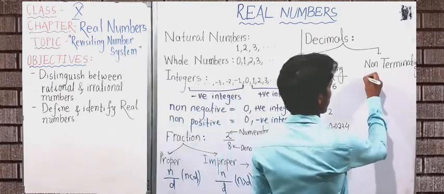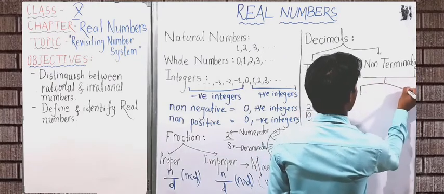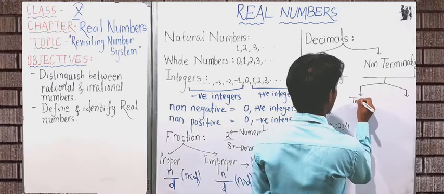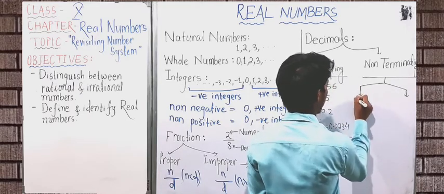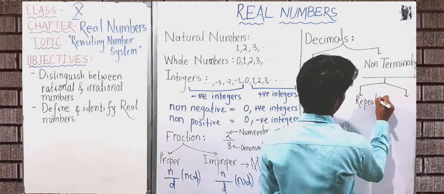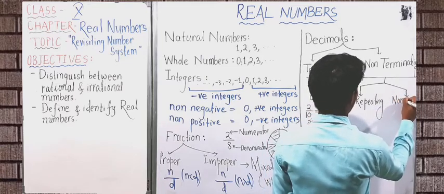Now let's move to non-terminating decimal numbers. Non-terminating decimal numbers can also be divided into 2 types, that is recurring, or we can say repeating, and then another one is non-repeating.